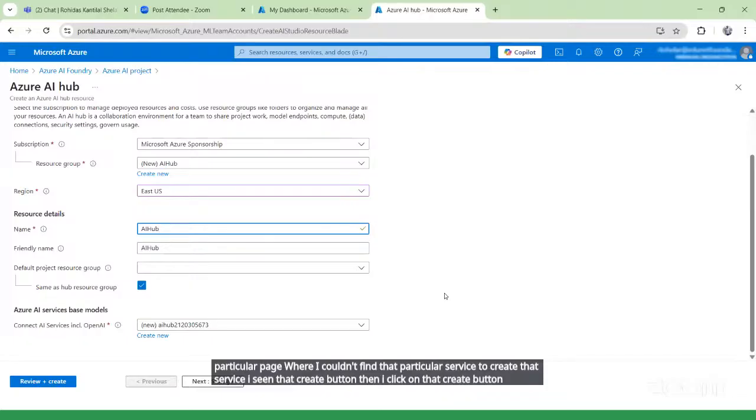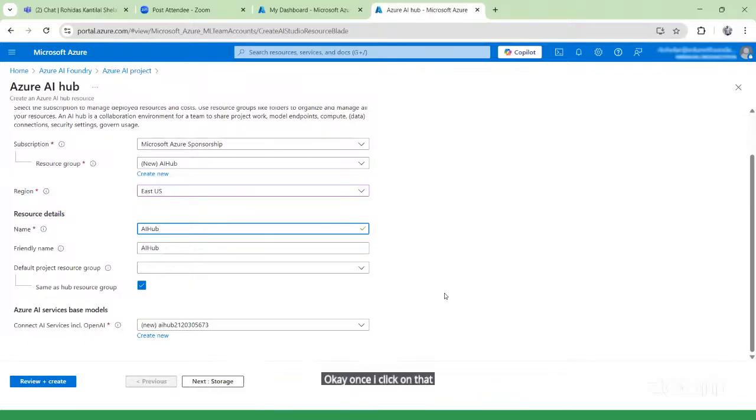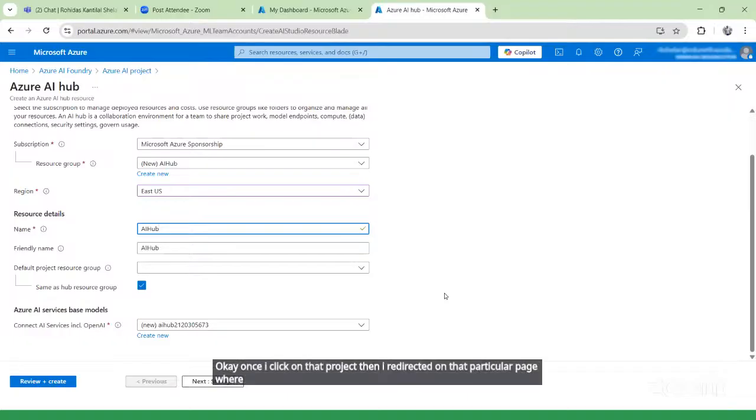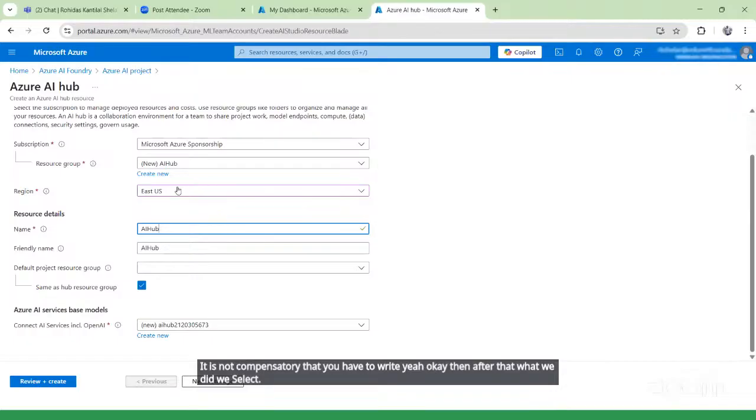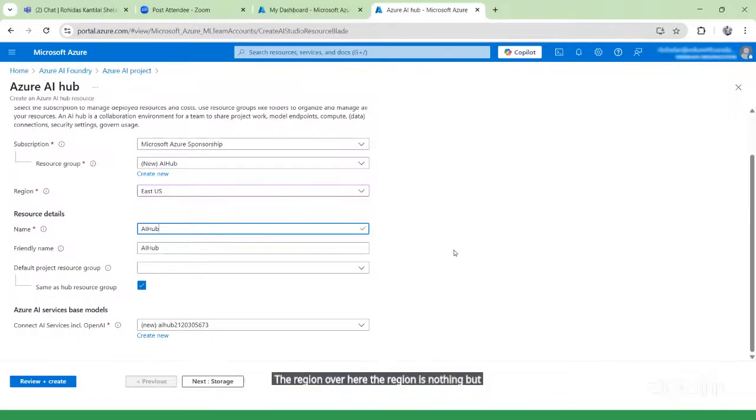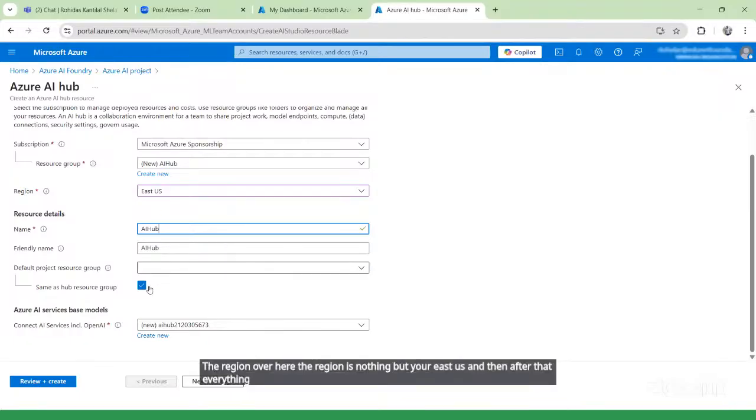After that, I clicked on projects. Once I clicked on projects, I was redirected to a page where they ask for a resource group. Then again, they ask for the resource details, the name, and I entered a friendly name. Then after that, I wanted to create that hub. For that hub, I have written the name AI hub. You can write any name. It is not compulsory that you write AI hub only. Then we selected the region, which is East US. Everything else we have written, and the default things you can keep as they are. No need to make changes over here.